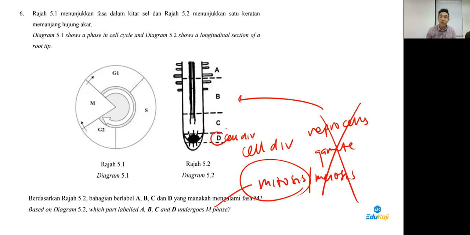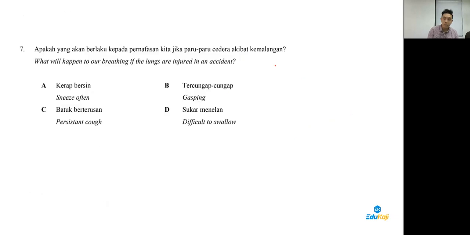Answer is D for number 6. Just to recap, C would be cell elongation, B, cell differentiation, and on top would be all the matured tissues. Number 6, D. Guys, number 6, D.